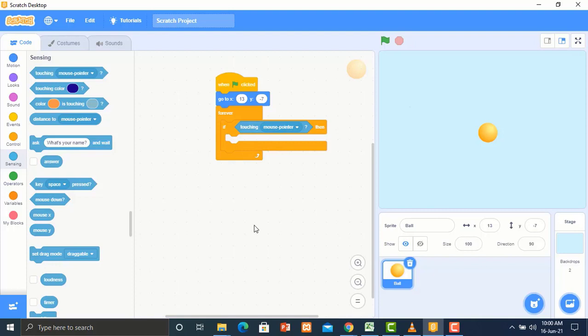That is, whenever the mouse touches the ball, something should happen, and since we want learners to learn how to move the pointer toward an object, the ball should keep changing its position.